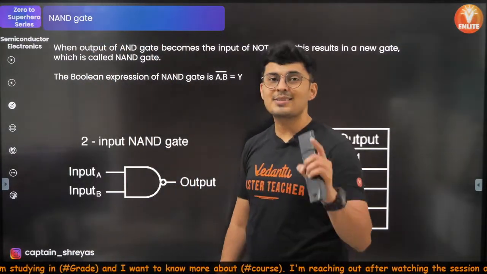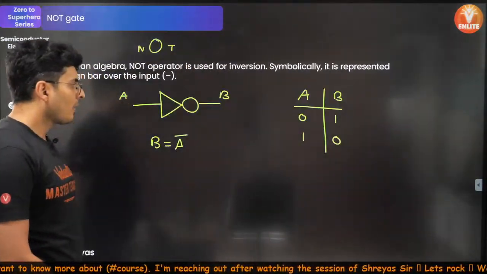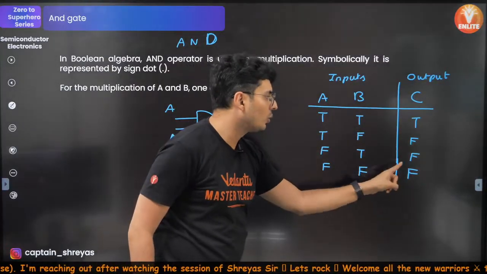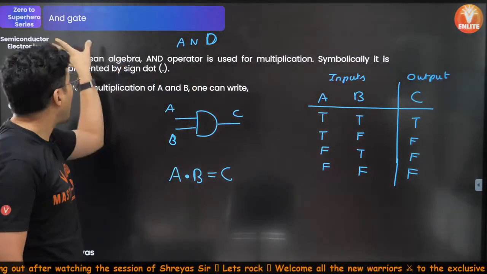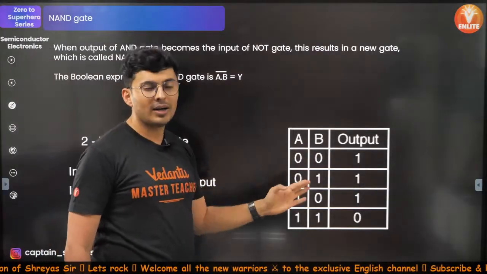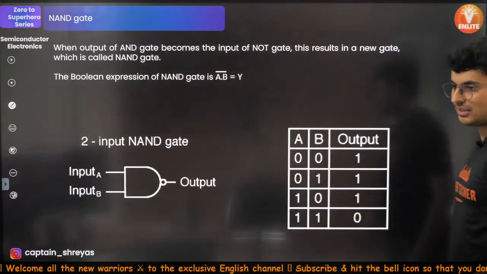AND plus NOT is called NAND. Whatever output you got for the AND gate, negate it. False, true, true, true. That's it. It becomes a NAND gate. You put a NOT in front of it. So that's what a NAND gate is. You will get exactly the opposite.